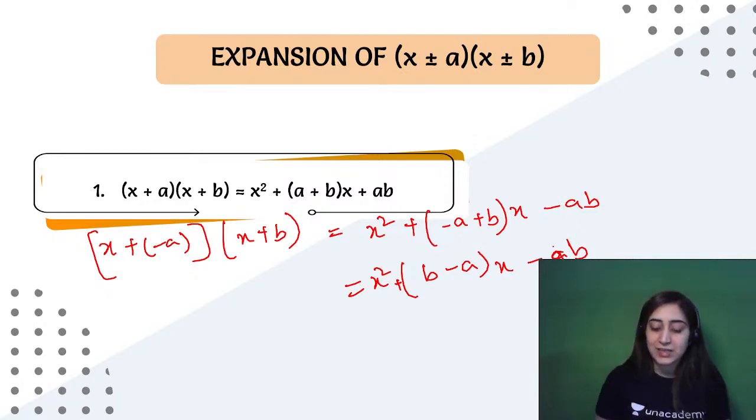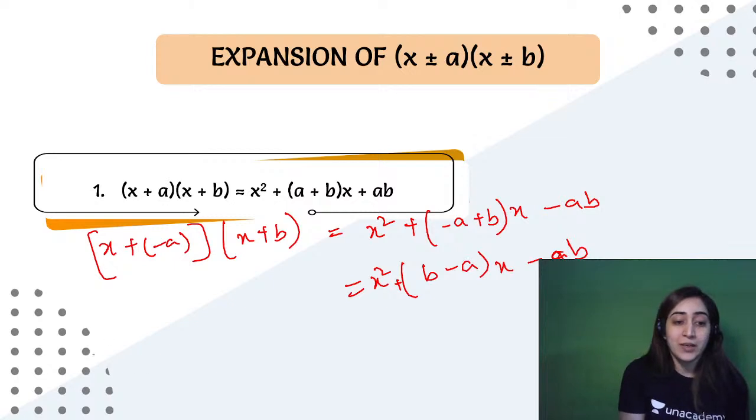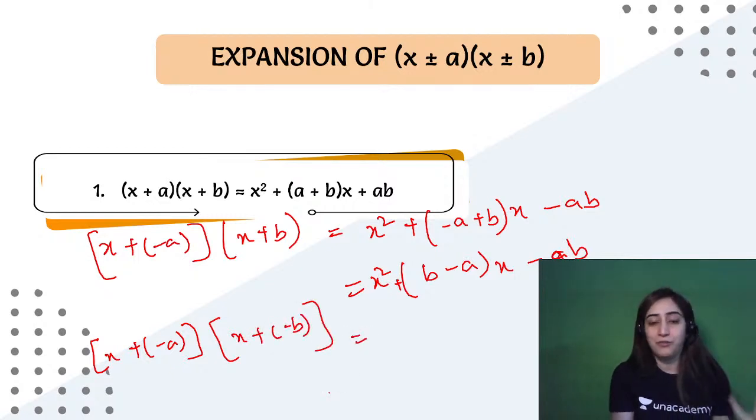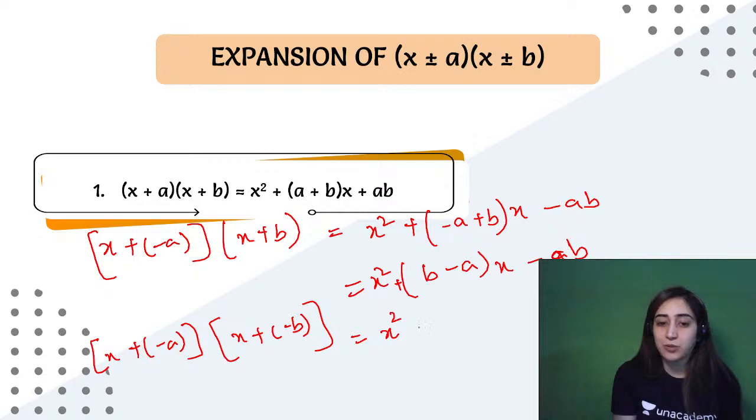You don't need to learn that technique as well. You don't need to learn the identity. Let's make it that both are negative. Alright, so we'll write (x plus negative of a)(x plus negative of b). These are all the different variations that can happen. So that remains x squared as well, plus (negative of a, negative of b) of x, and negative of a and negative of b, we'll write a plus sign here. So it becomes x squared minus (a plus b) of x plus ab.